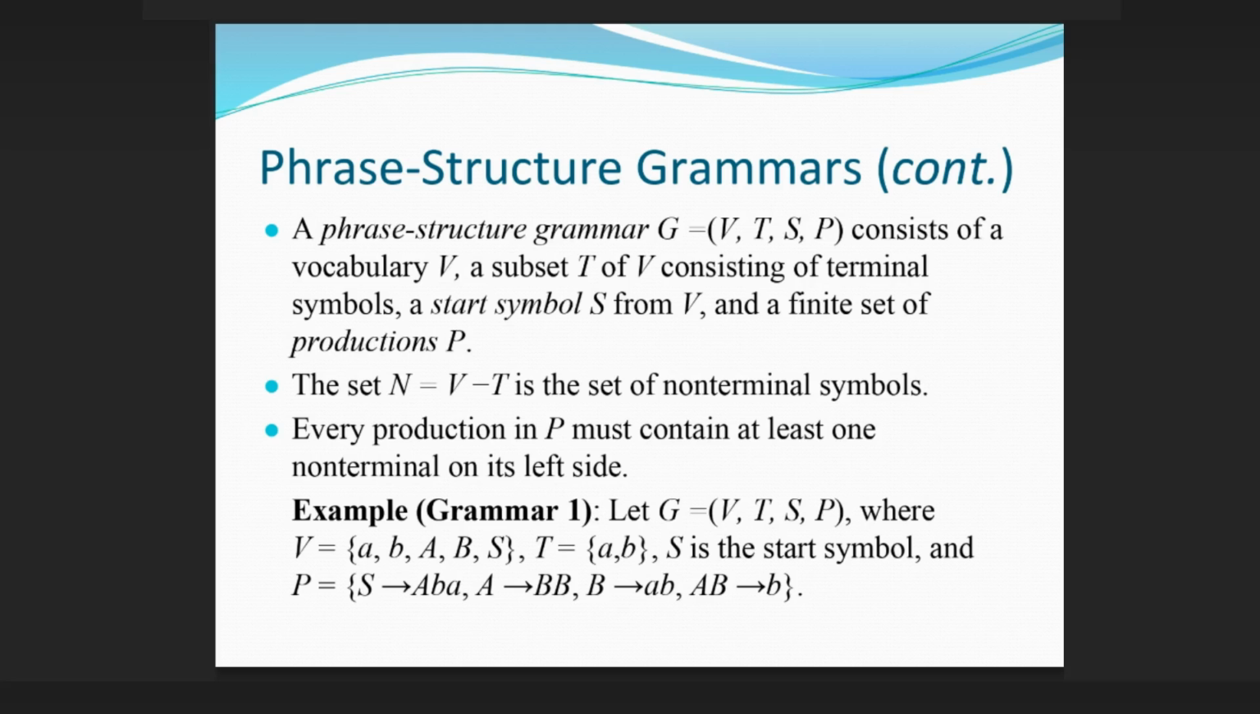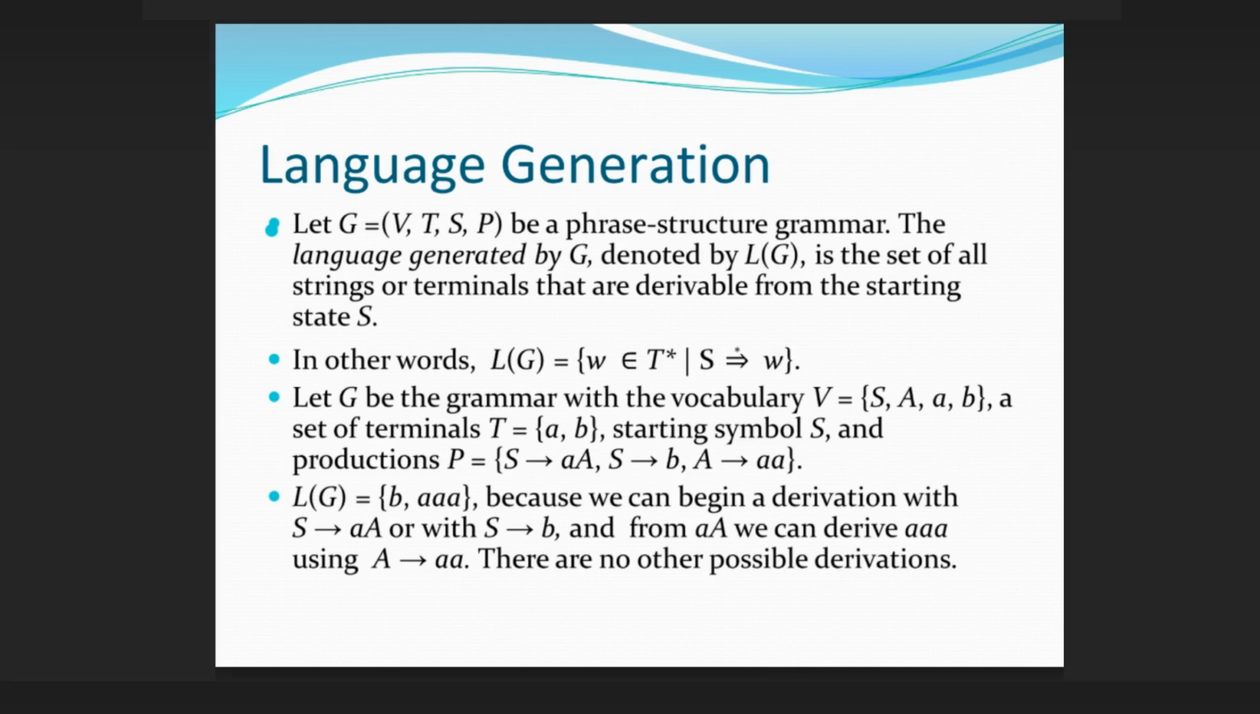Example, Grammar 1. Let G = (V, T, S, P), where V = {S, A, B, a, b}, T = {a, b}, S is the start symbol, and P = {S → ABa, A → BB, B → ab, AB → b}. Derivations. Language generation.